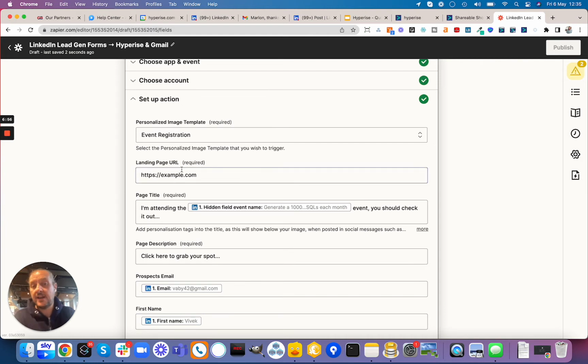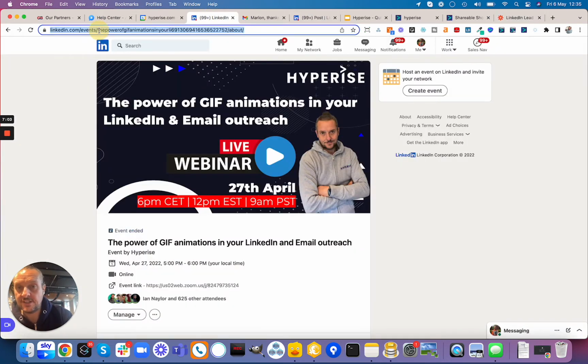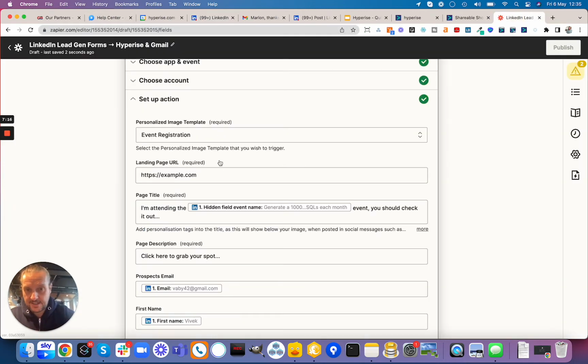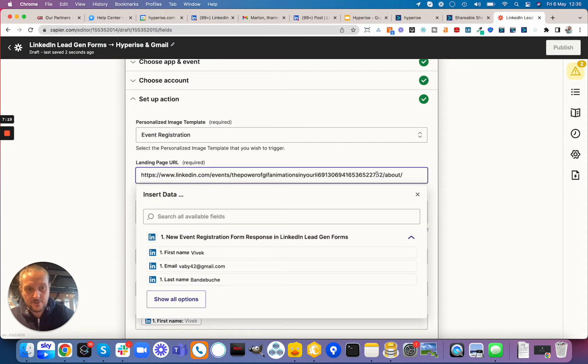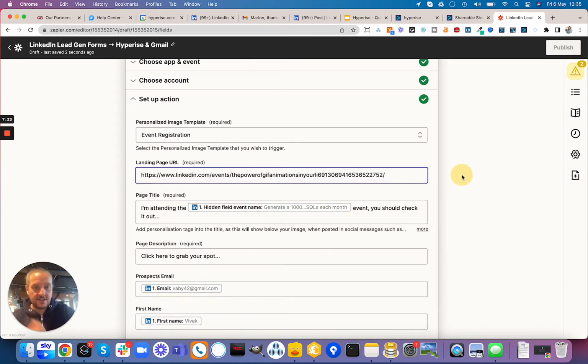So the landing page URL, in this case, you want this to be the URL of your event. From our perspective, we used this URL here because when the GIF was shared and people see that in their social channels, when they click it, they're going to get to the event so they can register themselves. So we would use the event URL. We would take that, put that in here. We would lose the about at the end. We don't need that because that's where they get redirected once they've registered. So we've got where they're going to get sent when that short link gets shared.